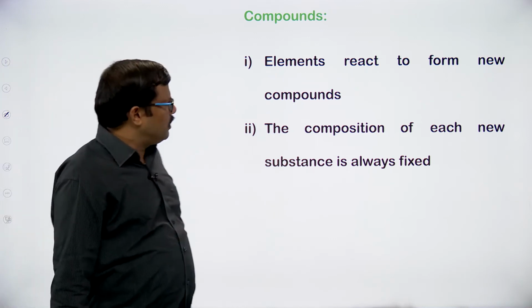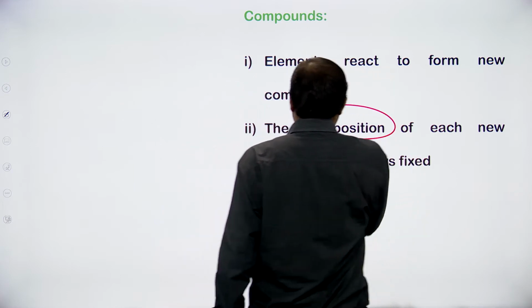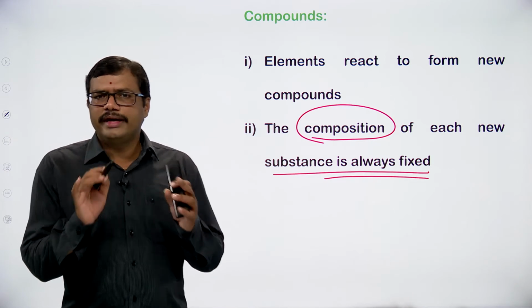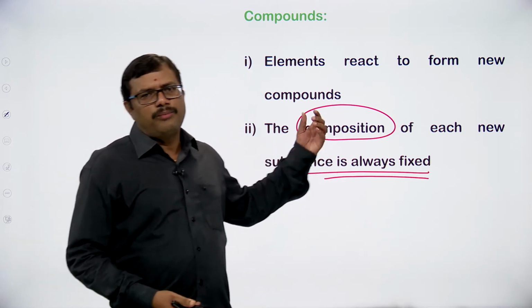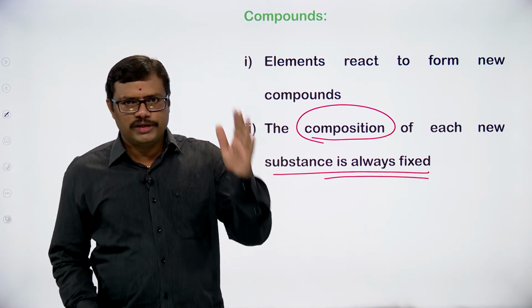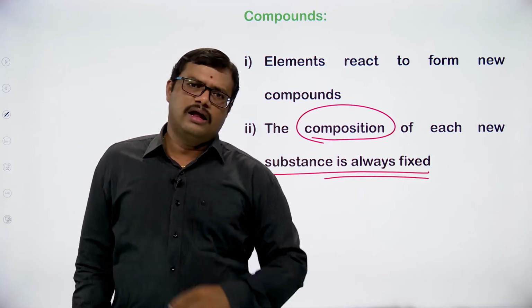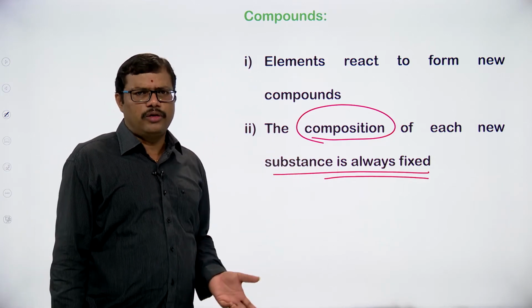Let us look at the second one. The composition of each new substance is always fixed. So whatever the source you use for the preparation of that compound, the composition is always fixed. How many atoms of one element react with the other element, in the same number of atoms, the fixed ratio, that we are going to see.